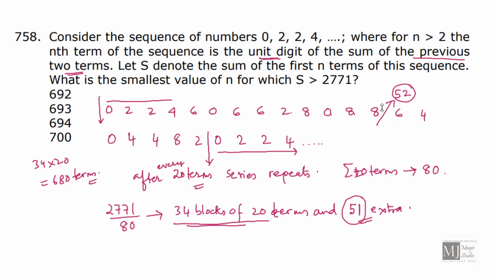So the sum of how many terms from the beginning is 52? 1, 2, 3, up to 13. So the smallest value of n for which S is greater than 2771 would be what? n should be 680 plus 13, that is 693.